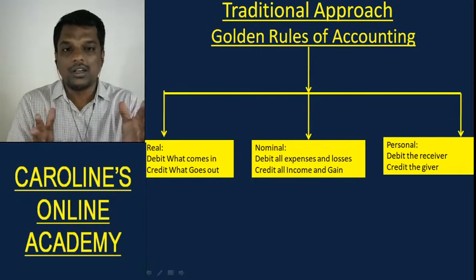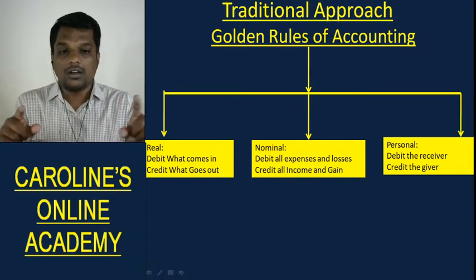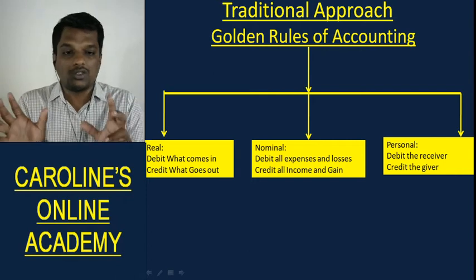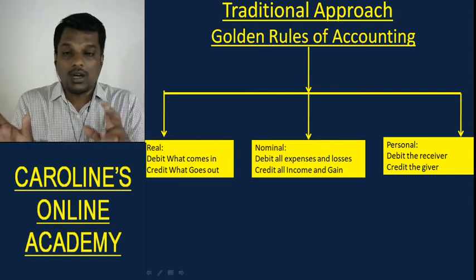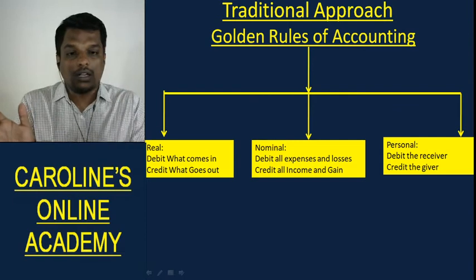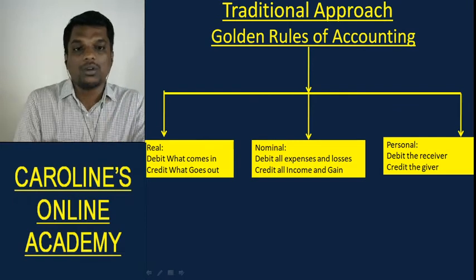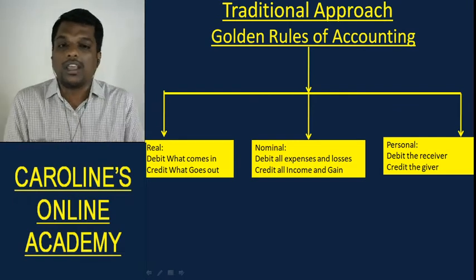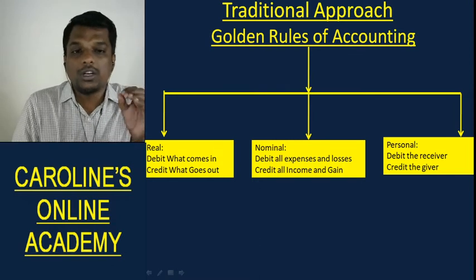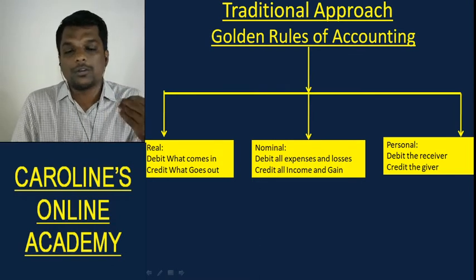Just remember that under personal account there are three more categories, which are artificial, natural and representative, but all of them have the same rule, that is either people will give money or take money, right? So the rule for personal account is debit the receiver and credit the giver.